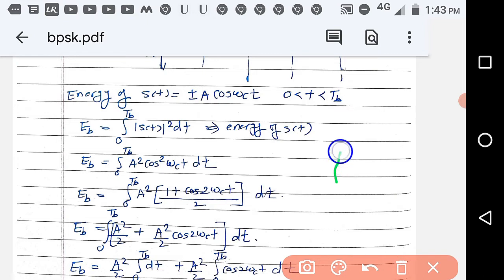So let us find the energy of the BPSK signal. In signals and systems, you know how to give the energy: Eb is equal to the integral from 0 to Tb of |s(t)| squared dt. That is called the energy of s(t). The notation is Eb, the energy of the BPSK signal. So let us solve it.